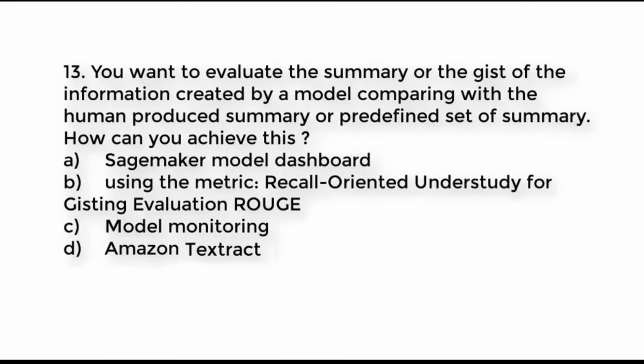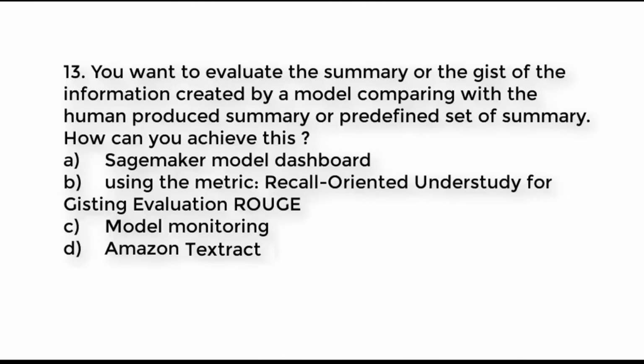Question number 13. You want to evaluate the summary or the gist of the information created by a model, comparing with the human-produced summary or predefined set of summary. How can you achieve this? A. SageMaker Model Dashboard. B. Using the metric Recall-Oriented Understudy for Gisting Evaluation, ROUGE.